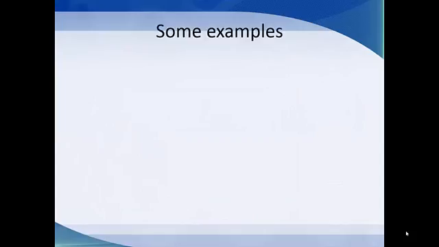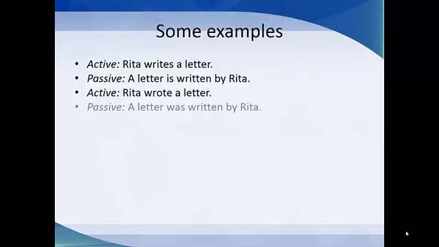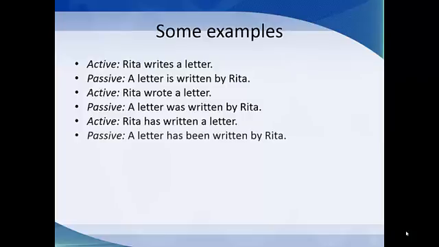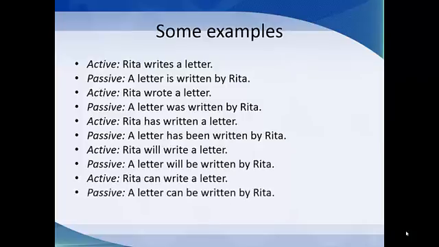Here are some examples. For example, Rita writes a letter. It's a present simple. A letter is written by Rita. Rita wrote a letter. A letter was written by Rita because it's past simple. Rita has written a letter. It's a present perfect. A letter has been written by Rita. Rita will write a letter. A letter will be written by Rita. Rita can write a letter. A letter can be written by Rita.